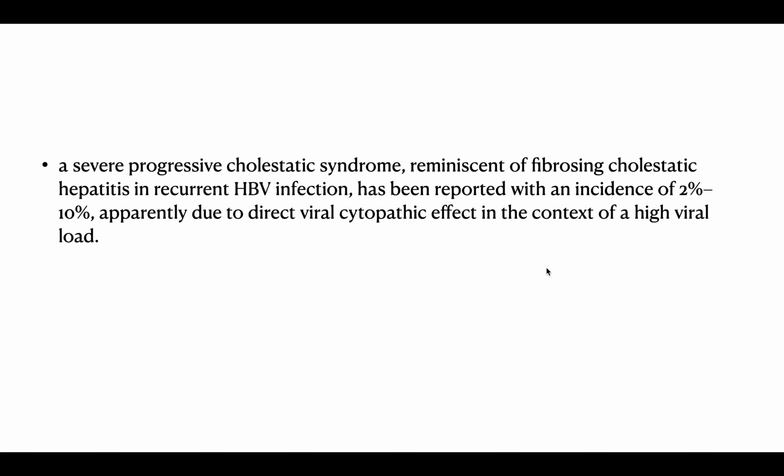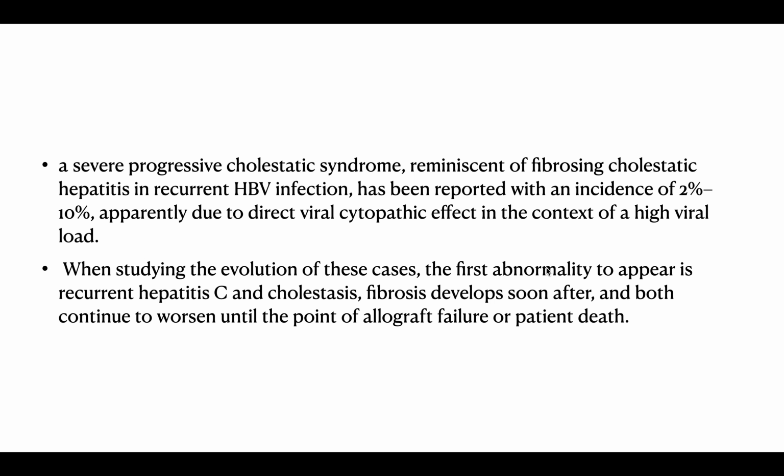Severe progressive cholestatic syndrome reminiscent of fibrosing cholestatic hepatitis and recurrent HBV has been reported with incidence of 2 to 10%, apparently due to the direct viral cytopathic effect in the context of high viral load. When studying the evolution of these cases, the first abnormality to appear is the recurrent hepatitis C and cholestasis. Fibrosis develops soon after and both continue to worsen until the point of allograft failure or patient death.